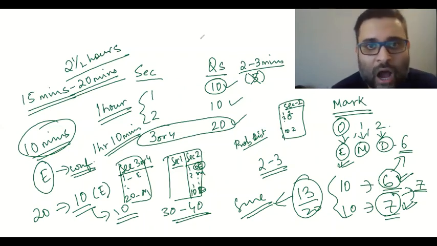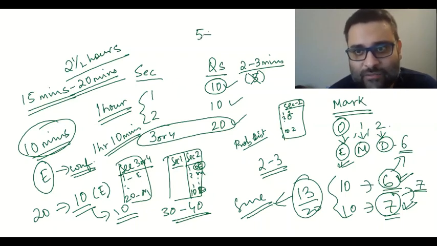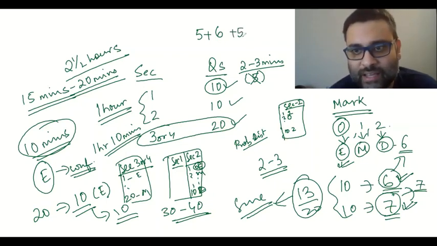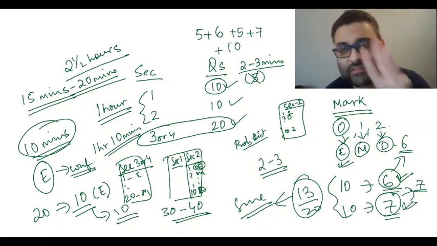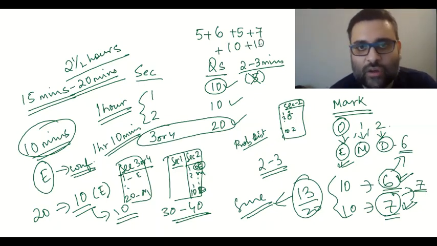So how many minutes have actually elapsed? 5 minutes of analyzing section 1, 6 minutes of solving, 5 minutes of section 2 analyzing, 7 minutes of solving, 10 minutes of analyzing section number 3 or 4, and 10 minutes of solving.